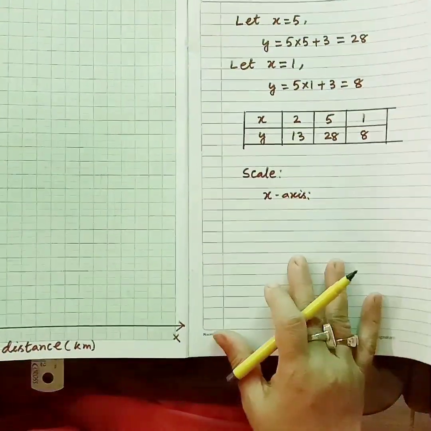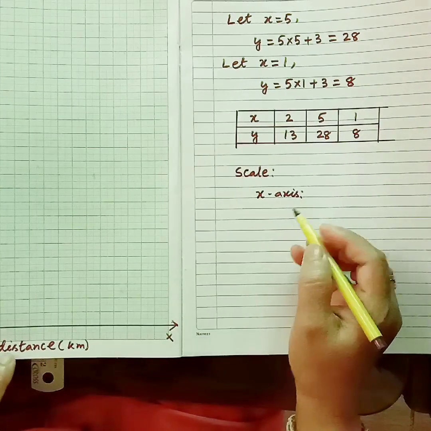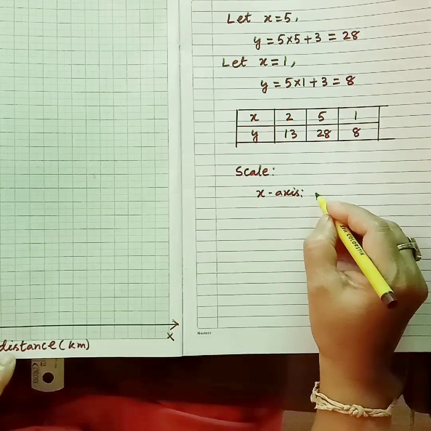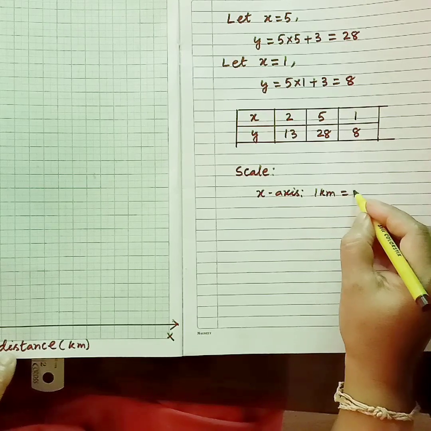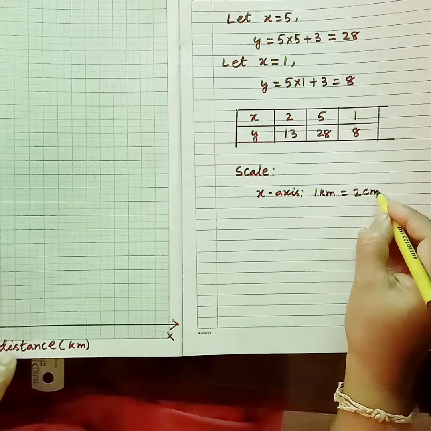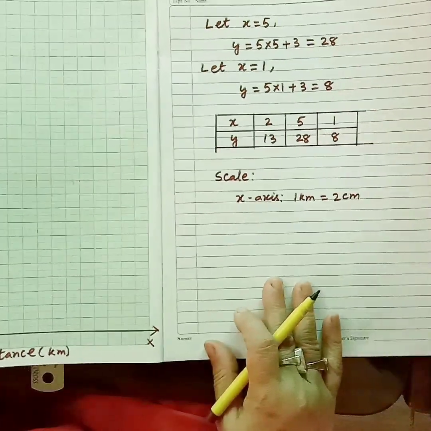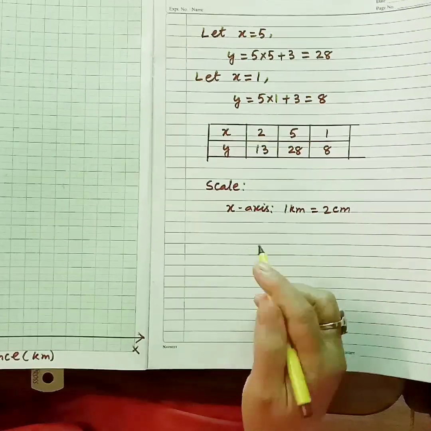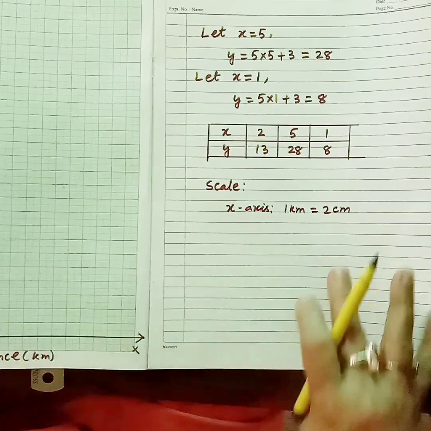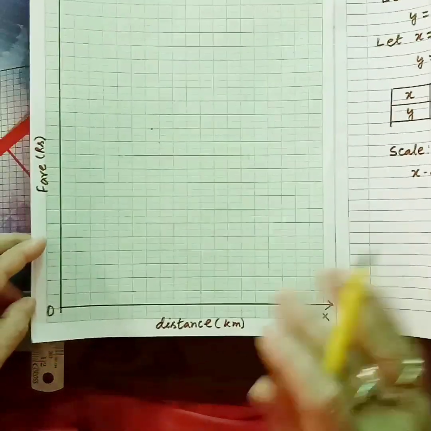So when we take the scale, 1 kilometer, how many centimeters can we take? 2 centimeters easily. You should keep trying, changing the scale, and you will have a better experience. So here I have taken 1 kilometer as 2 centimeters.